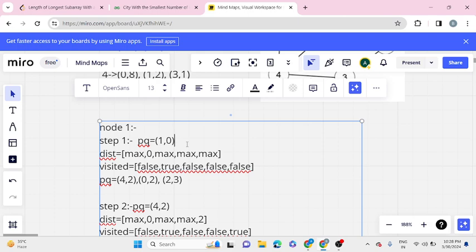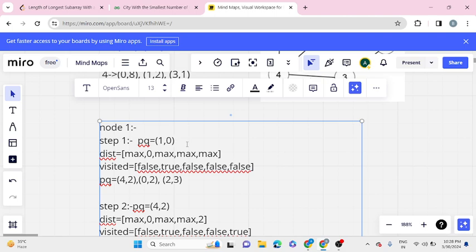Dijkstra's algorithm uses a priority queue to find the shortest distance from one node to another node. So in our priority queue, we will store 1, which we are taking as our base node, and its distance is 0, as this will be our starting point.